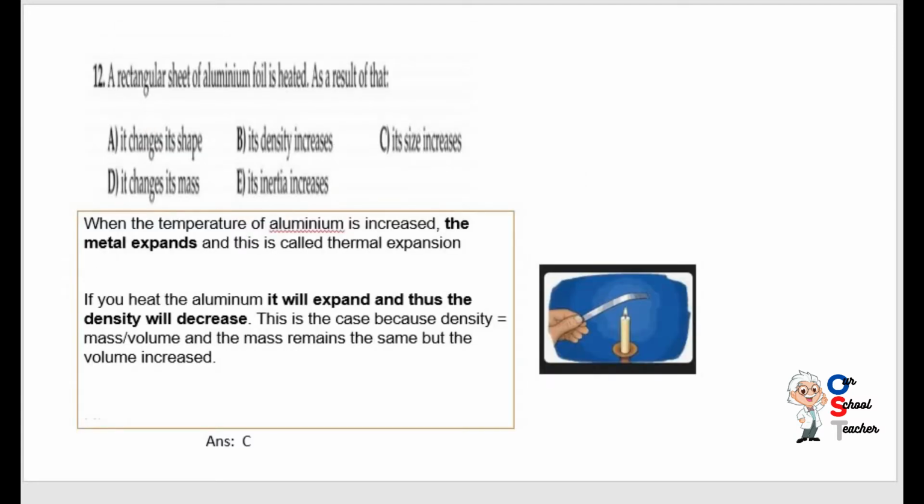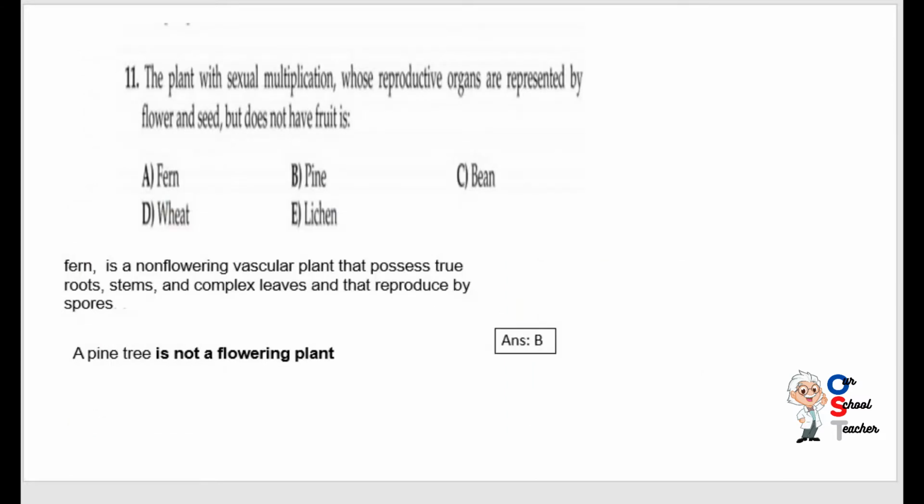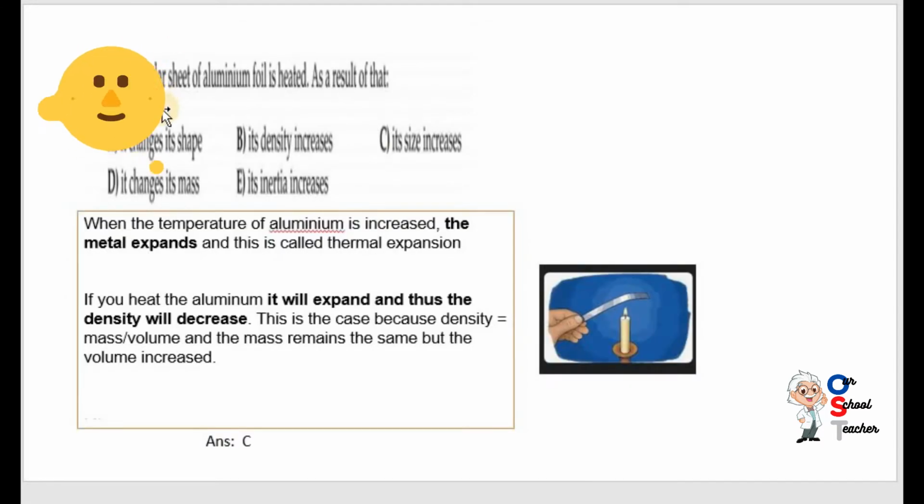Now question number 11, we have done 11. Yes, we have done 11. Now move on to question number 12. A rectangular sheet of aluminium foil is heated. As a result of that, you are heating a rectangular shape of aluminium. So when you heat any metal, it expands. The size will be increased. When the temperature of aluminium is increased, the metal expands, and it is called thermal expansion.